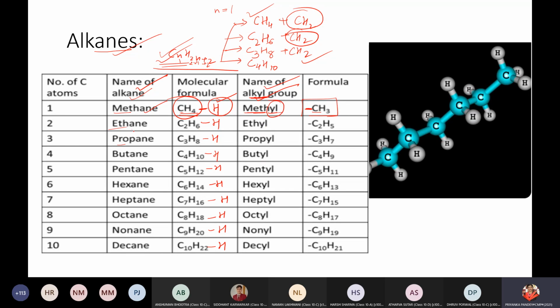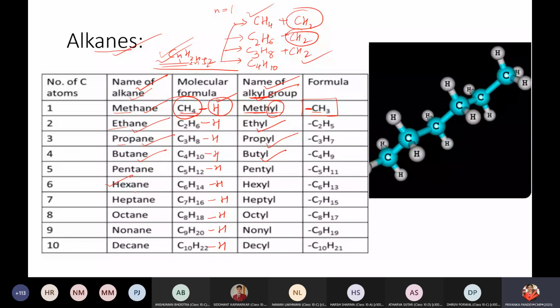If you remove one hydrogen atom from ethane, it becomes ethyl group. If you remove one hydrogen from propane, it becomes propyl. If you remove one hydrogen from butane, it is termed a butyl group. So children, you have to keep in mind, if it is asked, what is the formula of the corresponding alkyl group if you are talking about hexane?